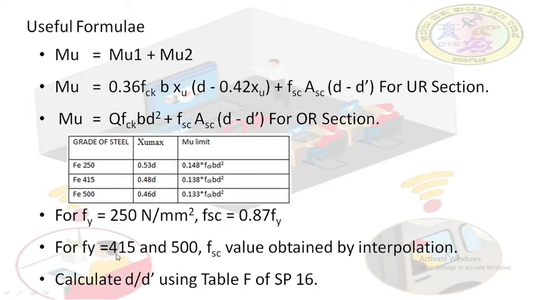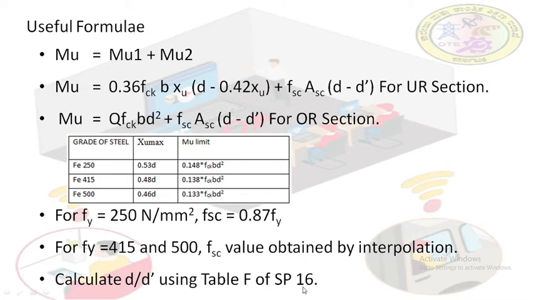Now for fy equal to 415 and 500, the Fsc value is obtained by interpolation. Don't worry about this interpolation, I am going to demonstrate it to you. It is not a big thing, it's very easy. For that you need to calculate d dash by d using table F of SP16.